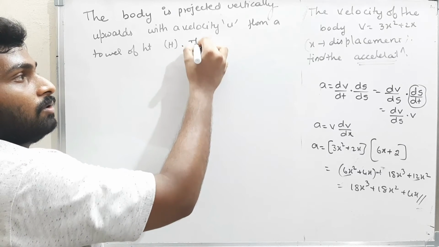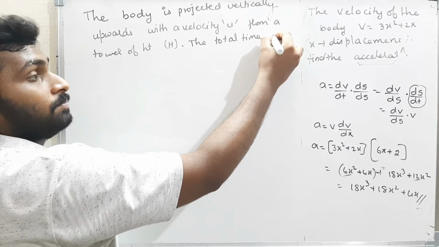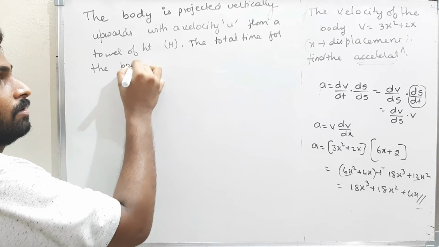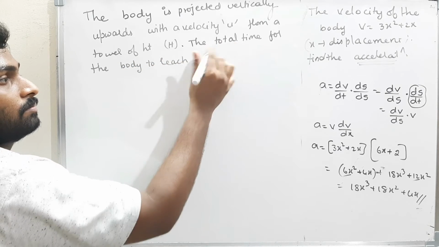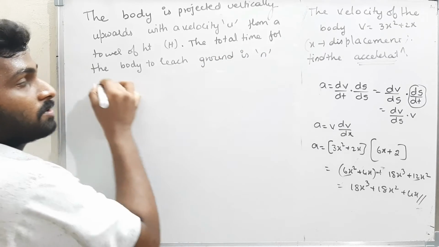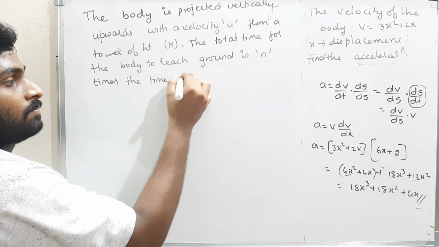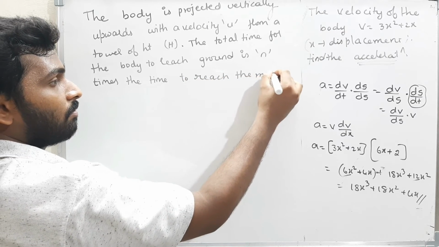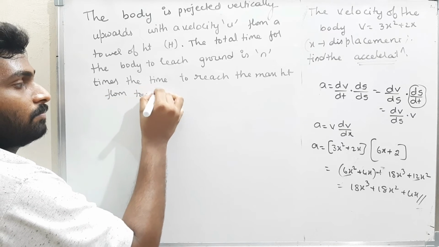Now the total time for the body to reach the ground is n times the time to reach the maximum height from the tower.